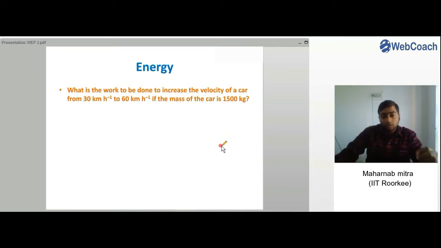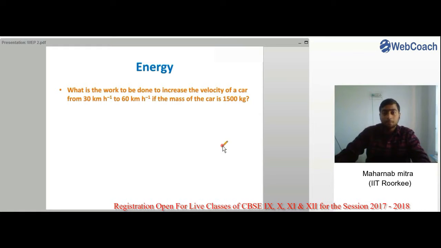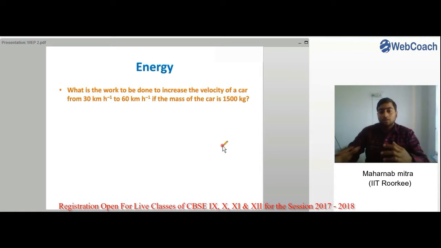So let's do one more question. What is the work to be done to increase the velocity of a car from 30 km per hour to 60 km per hour if the mass of the car is 1500 kg?